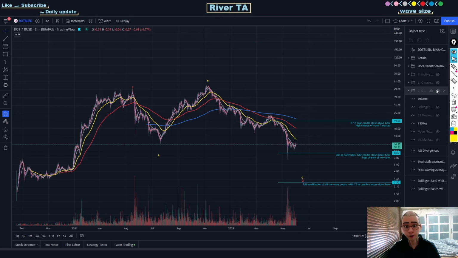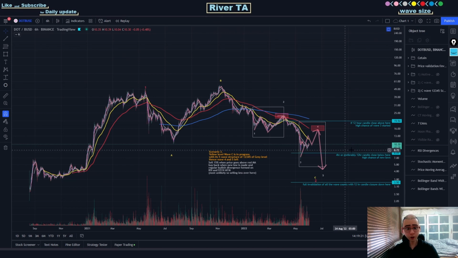Now, scenario 3. The scenario 3 was that yellow level wave C is still in progress with its 5-wave structure of 1, 2, 3, 4, 5 of gray level, hence leaving gray level wave 4 and wave 5 left.